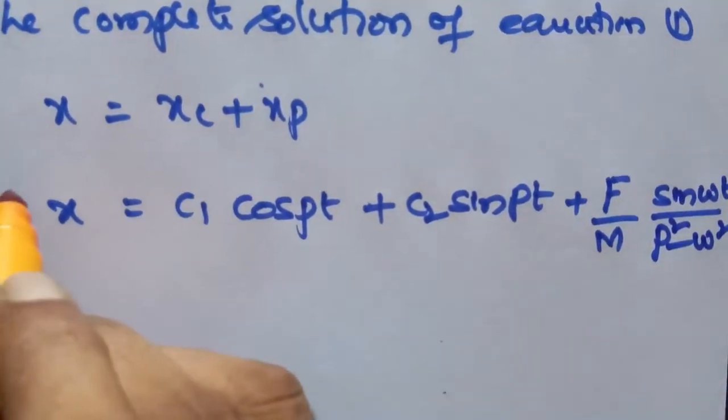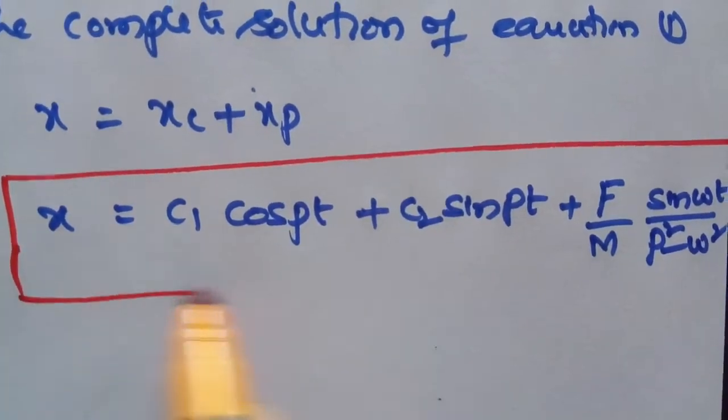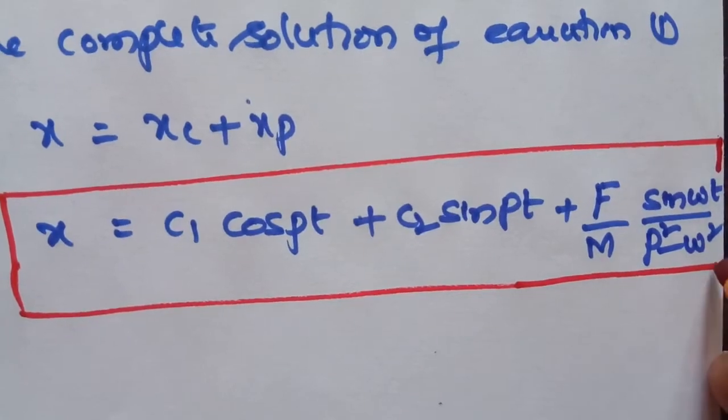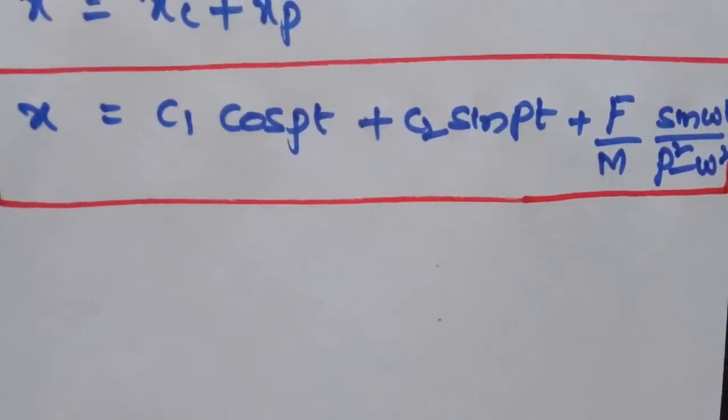This is the complete solution of equation number 1. We have to find the arbitrary constants C1 and C2 by applying the initial conditions.